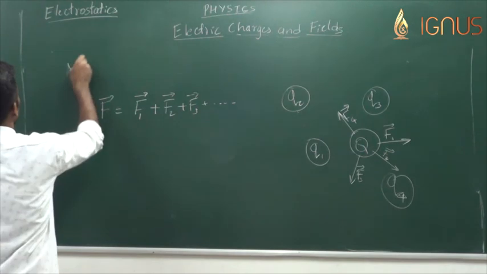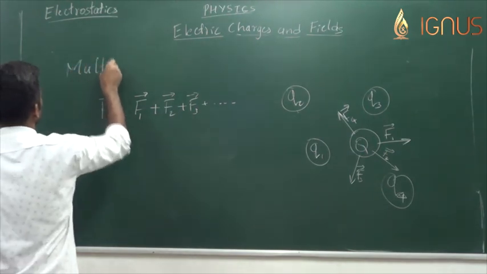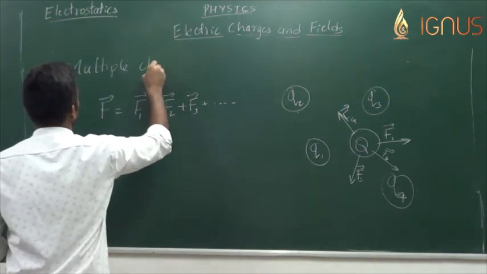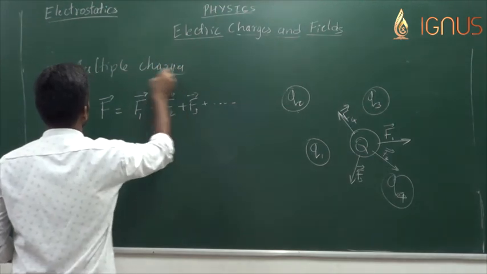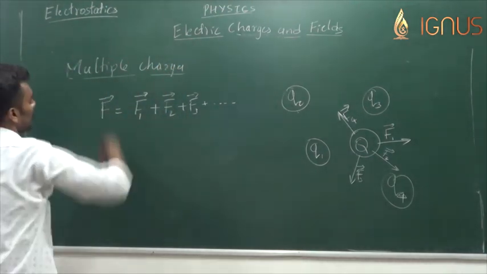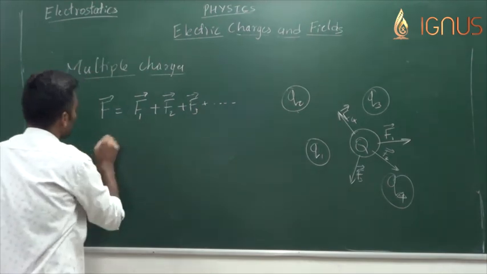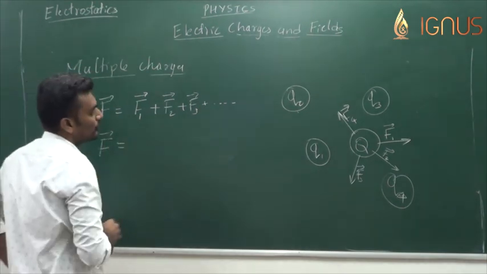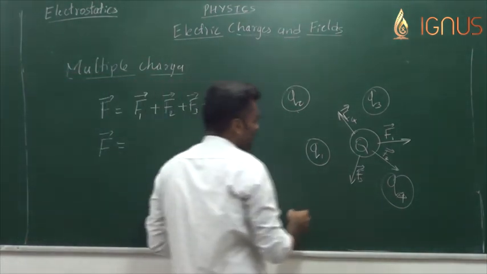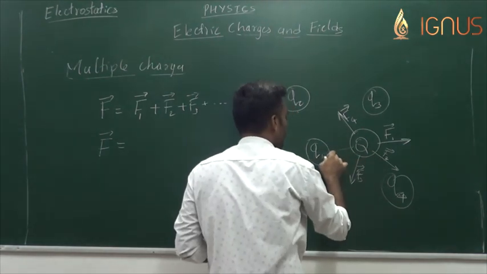This is actually a multiple charge system. Force in multiple charge system. So F is equal to, what is F1 equal to? Quite simple, Coulomb's law.